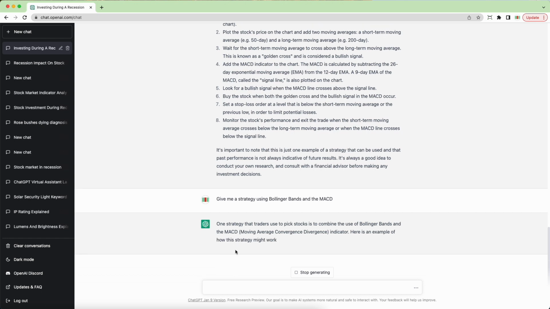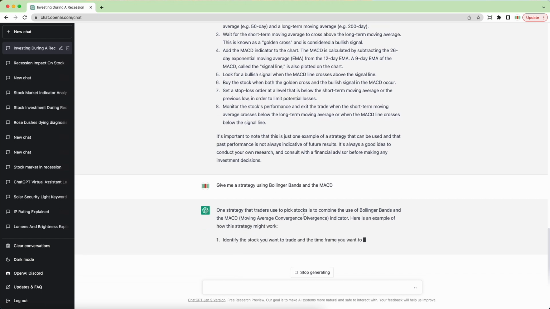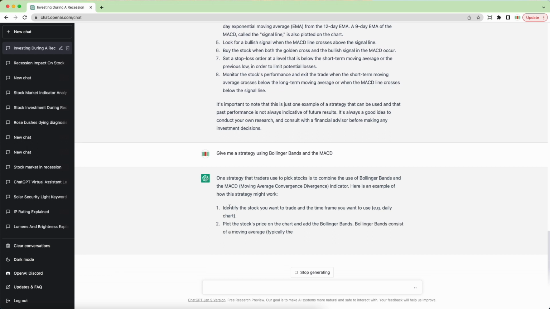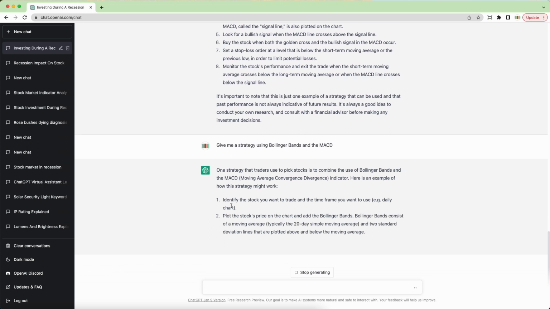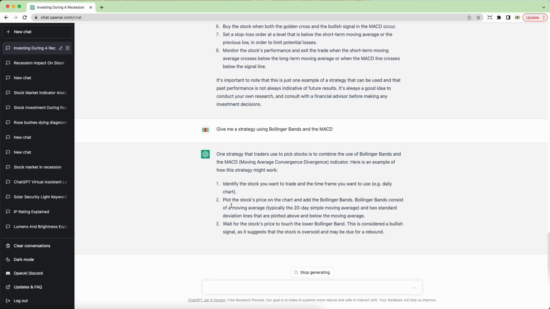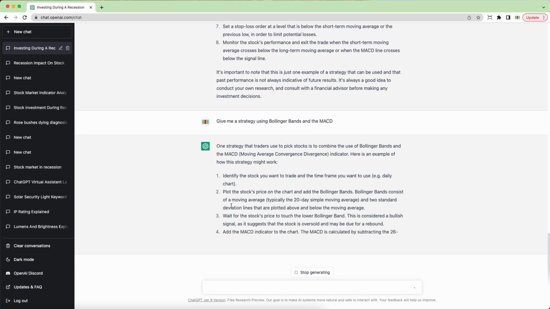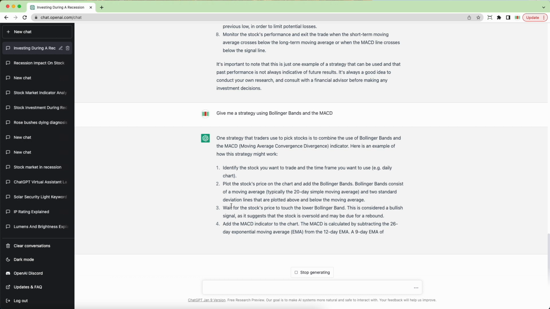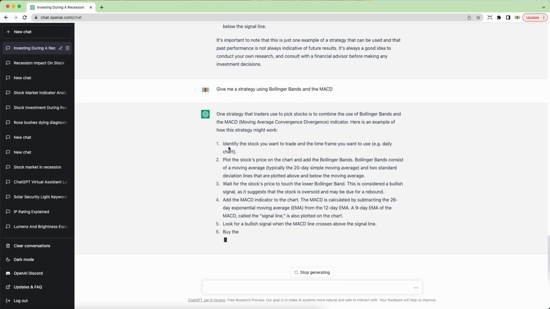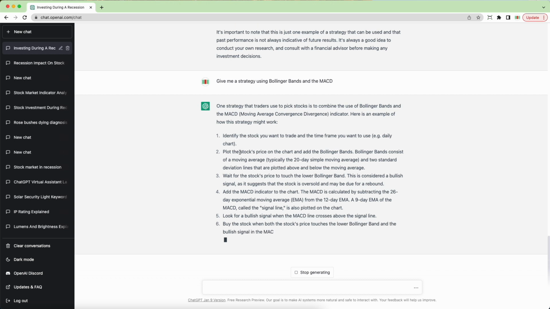Well, here we go. One strategy that traders use to pick stocks is to combine the use of the Bollinger Bands and the MACD. Here's an example. This is awesome, right? So it's going to take me through the exact steps I need to use if I'm going to use a strategy based upon Bollinger Bands and the MACD, right? So first, identify the stock that I want to use.